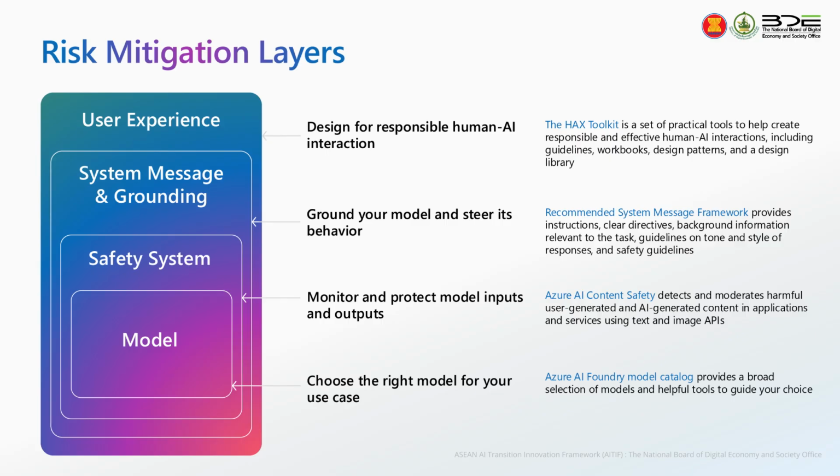The first one, at the model level, is that we have to choose the right models. For example, not all cases will fit with one model. Sometimes you need a large model, sometimes you need small language models. And each model might have a different training data set. We need to understand what kind of data it was trained on and what the proper use case is for that model, in order to define and measure the baseline, the guardrails, and also the groundedness of that model.